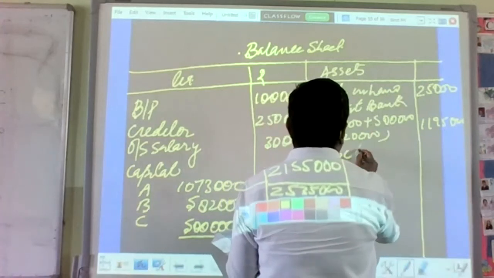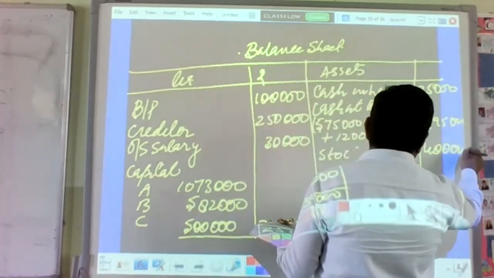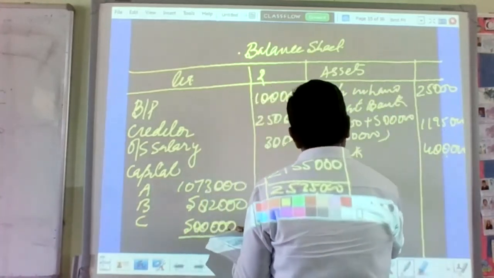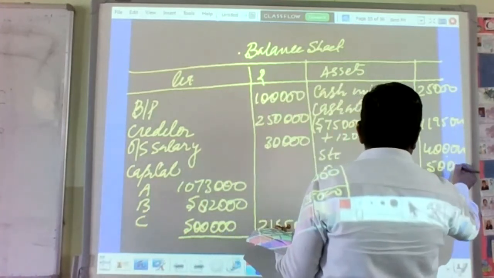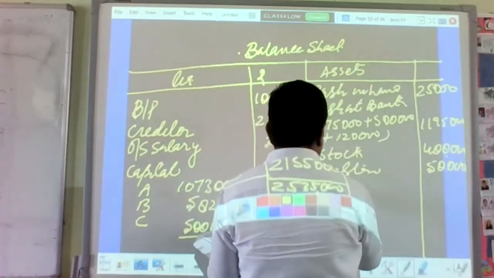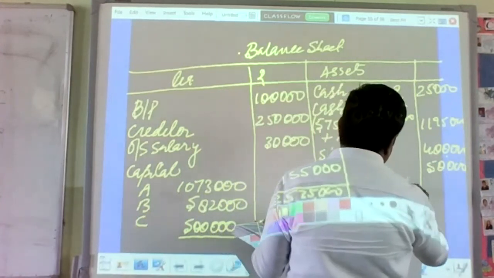Stock 4 lakh given in the adjustment. Debtors 50,000. We have recorded the delivery van because that was unrecorded.